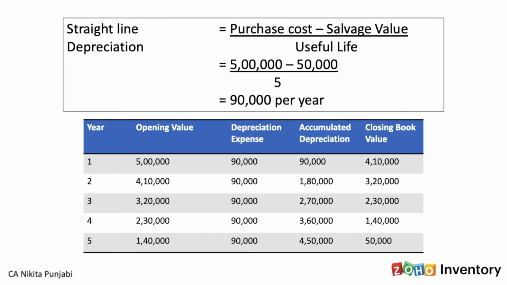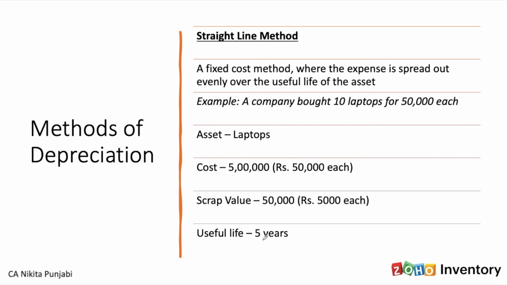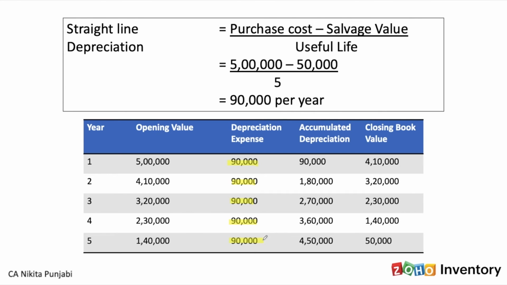So let's look at this table and see how straight line depreciation works. The first thing that you will notice is that the depreciation expense remains the same every year. So it's going to be 90,000, 90,000, 90,000. So now if you see the definition, it's a fixed cost method where the expense is spread out evenly over the useful life. So the expense is spread out evenly in case of the straight line method. Now, I bought the asset at 5 lakhs. So I'm going to start with 5 lakhs.